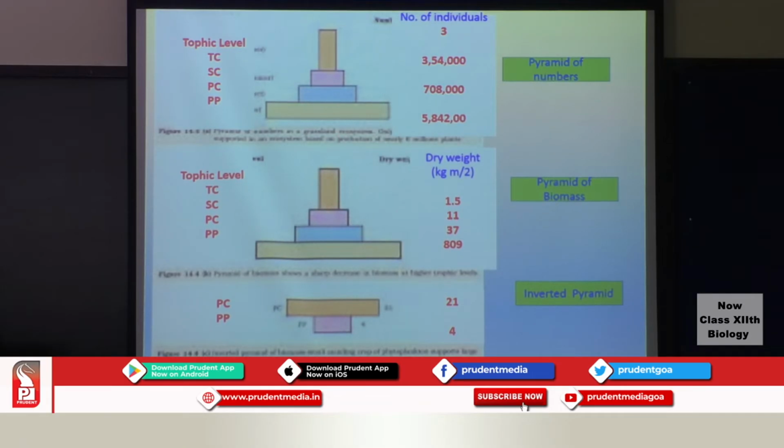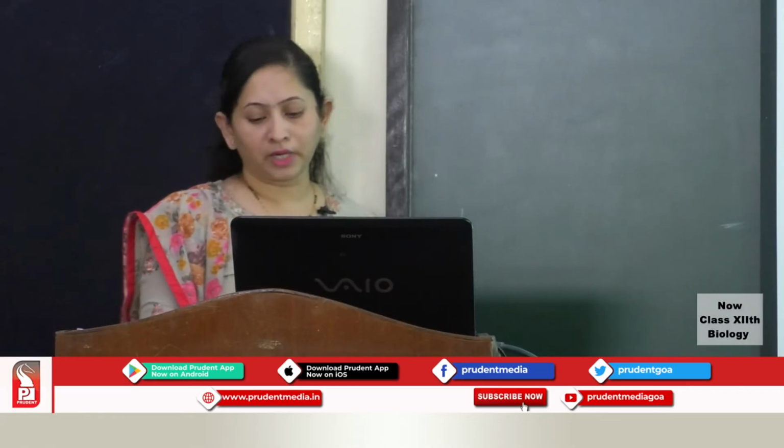Coming to the next, that is pyramid of biomass. Here in this case you can see the dry weight. Again the dry weight is getting reduced as we go higher into the trophic level. So again we get an upright pyramid. This is an upright pyramid that is shown. In the last case, here again the pyramid of biomass, we have the standing crop of the phytoplanktons, which is less compared to the zooplanktons which will be feeding on them. So here it is reverse, and therefore you are getting an inverted pyramid in this particular case. So these are the 3 types or 3 shapes of pyramids with respect to number and biomass.